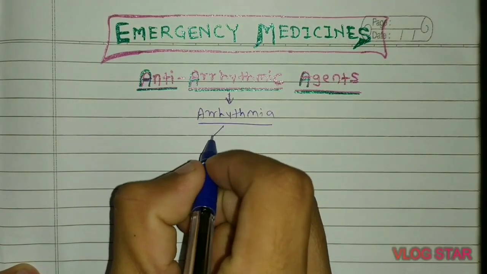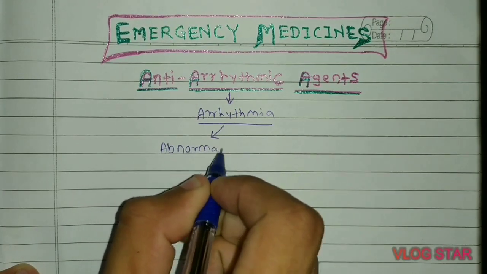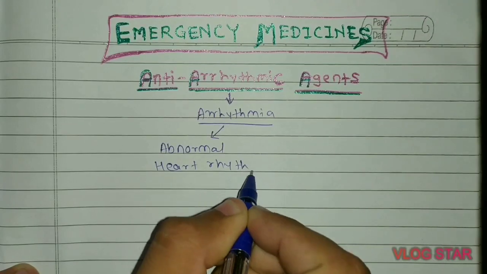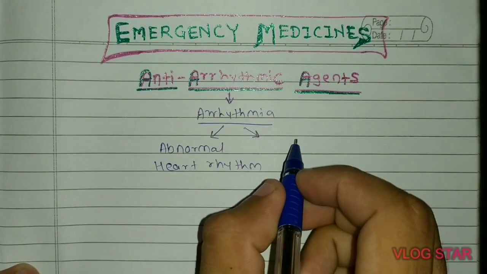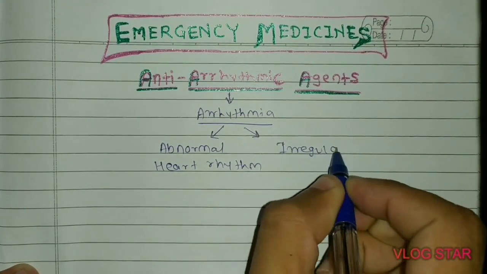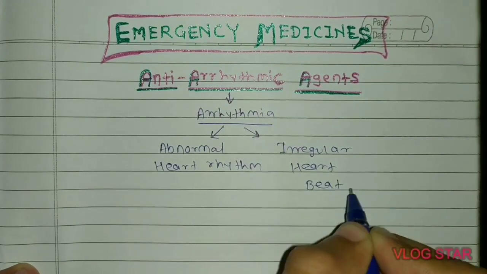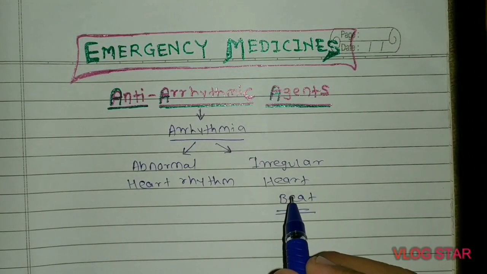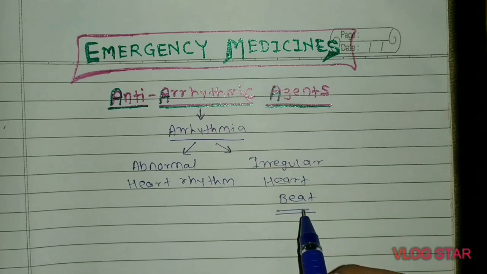So the arrhythmia is nothing but abnormal heart rhythm, or we will also call it an irregular heartbeat. Sometimes the heart will beat too fast or sometimes it will beat too slow. That is nothing but the irregular heartbeat.